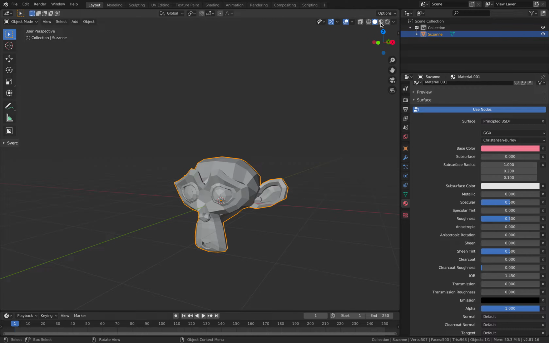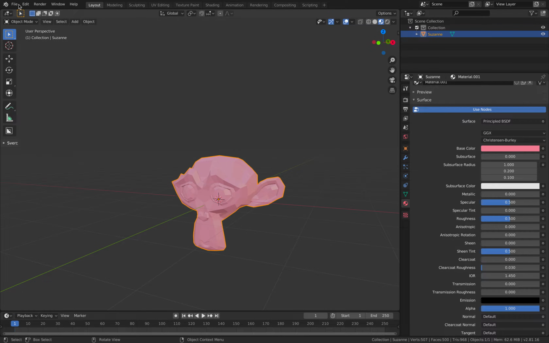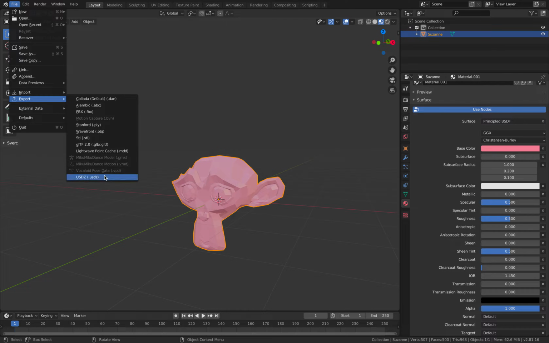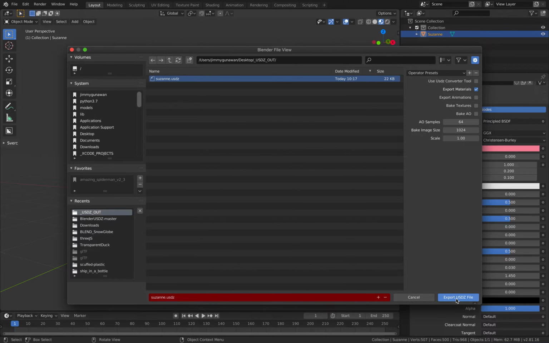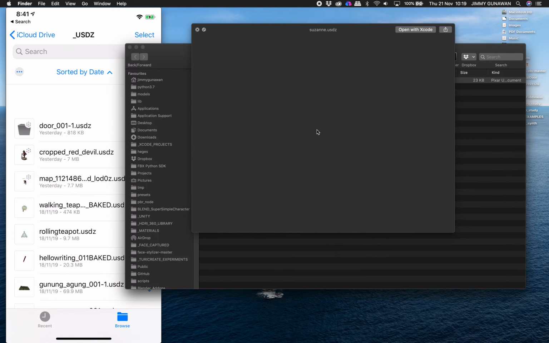I'm gonna switch the viewer, File, Export, USDZ. Save it again as Suzanne. Now it should update. Okay, now we have Suzanne, and this is already USDZ, and you can actually just export it into your iPhone or iPad. It's gonna work, and you can also bring it into the Reality Composer app to make an augmented reality experience. This is actually really exciting. So let me try to export this. AirDrop it into my iPhone, which is over here.